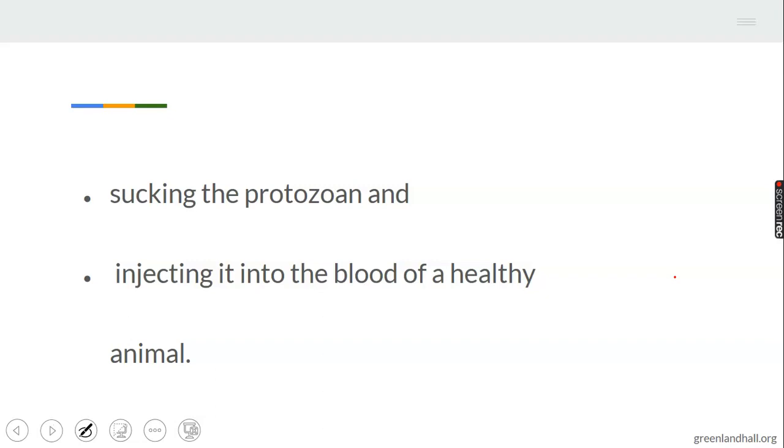Animals that have been infected by trypanosomiasis, when a fly bites such an animal, it sucks the blood and injects the blood of the infected animal into healthy animals. Such a healthy animal can then be infected with trypanosomiasis.